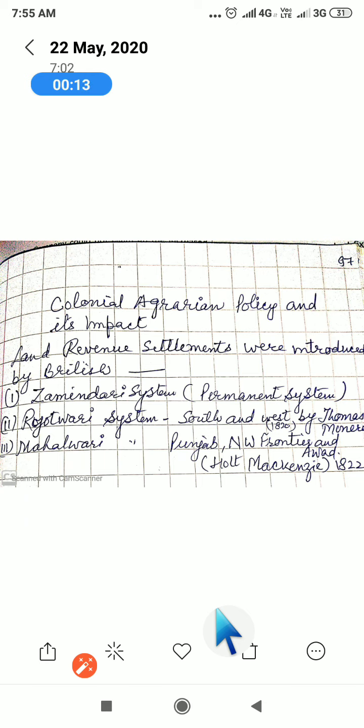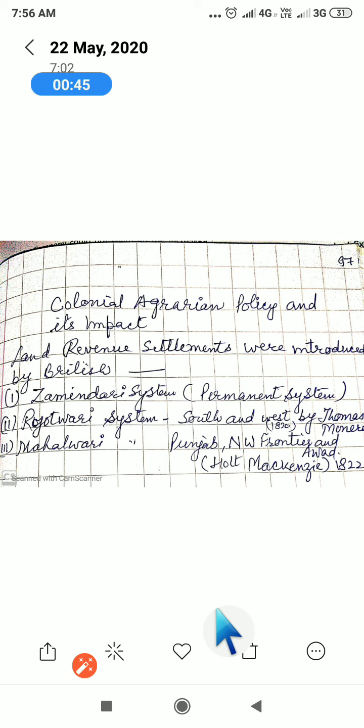I am taking this chapter because this one is easy for you. You can learn and read it with efficiency. Okay, and today we are discussing how the Britishers introduced land revenue in your country, and how economic exploitation took place, how they were going to exploit the money from here to their own country.